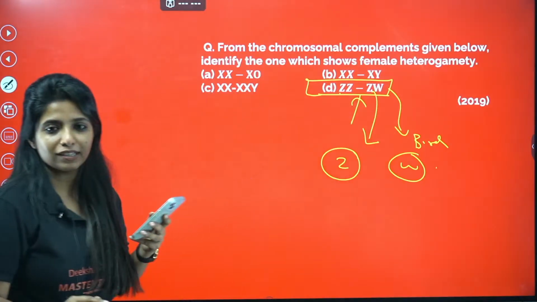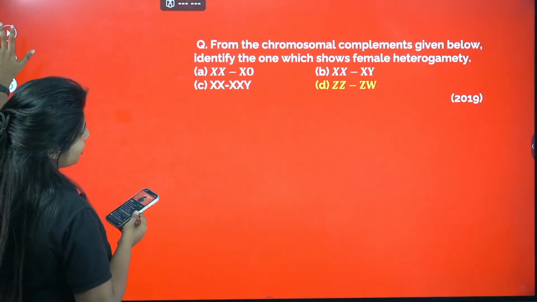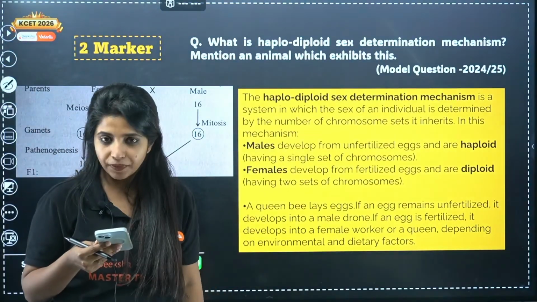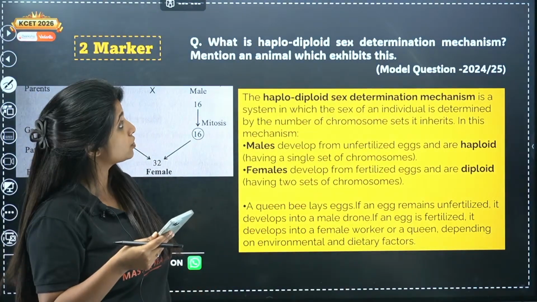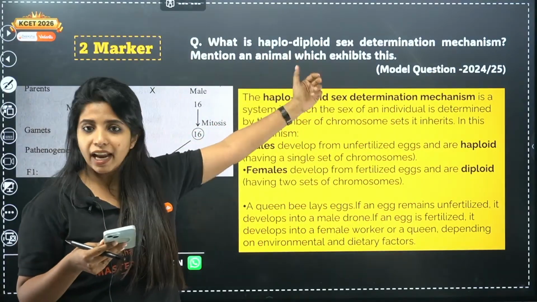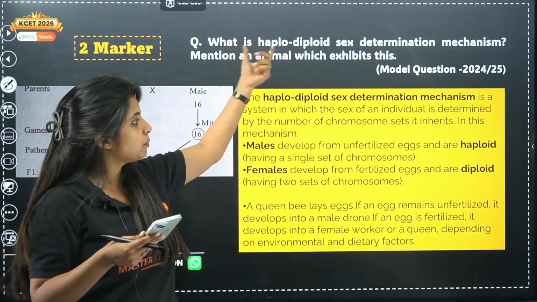So that means my children have understood each and everything which is up there. This is a similar question that came in second PUC. It's a 2-marker question that has come from this topic. What is the haplodiploid sex determination mechanism? Mention an animal. The animal, you know, is going to be the honeybee. What do you mean by haplodiploid?